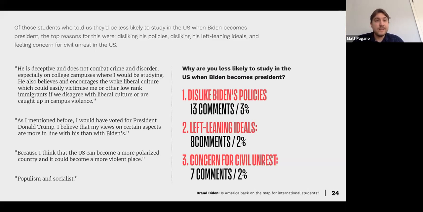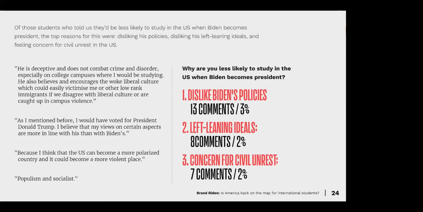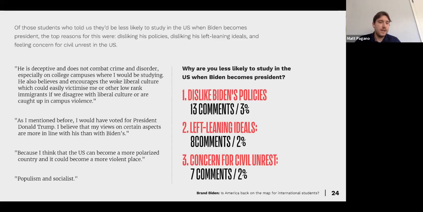Again, you can see some comments here. He is deceptive and does not combat crime and disorder, especially on college campuses where I would be studying. He also believes and encourages the woke liberal culture, which could easily victimize me or other low-ranked immigrants. Mentioned before, I would have voted for President Trump. I believe that my views on certain aspects are more in line with this than with Biden's, because I think the US can be a more polarized country and become a more violent place. And then populism and socialism.